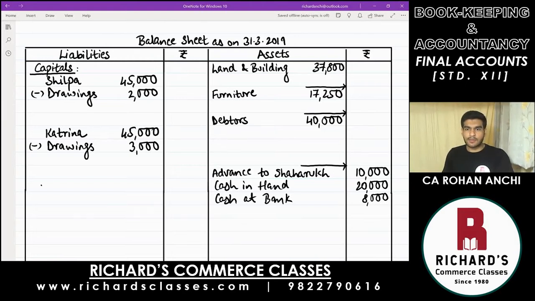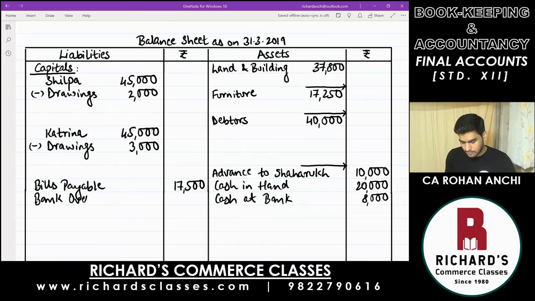Then next is bills payable and bank overdraft, both of which are liabilities. So after Katrina, leave about 3 lines and then write bills payable. Amount is 17,500. And bank overdraft, that is 10,000.